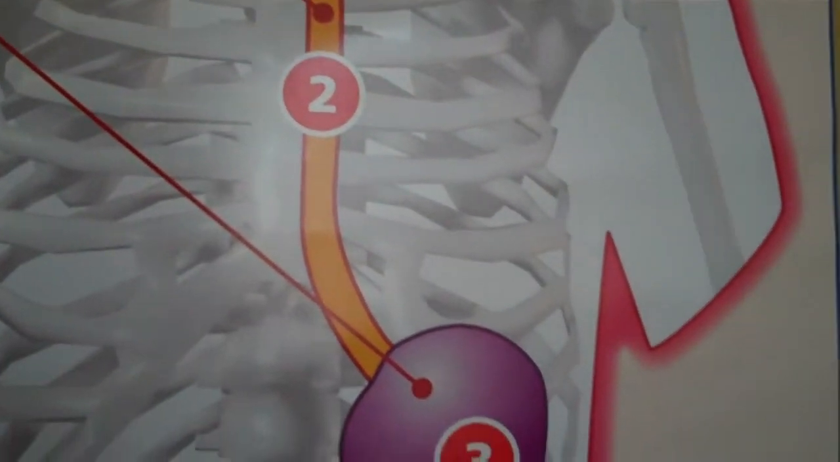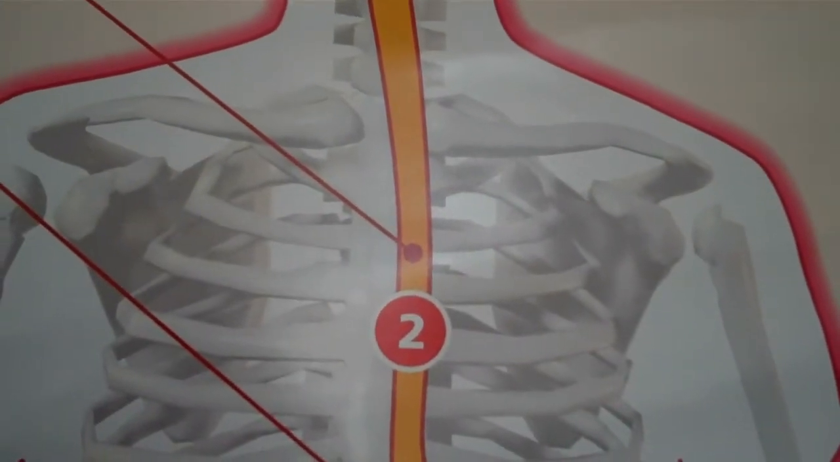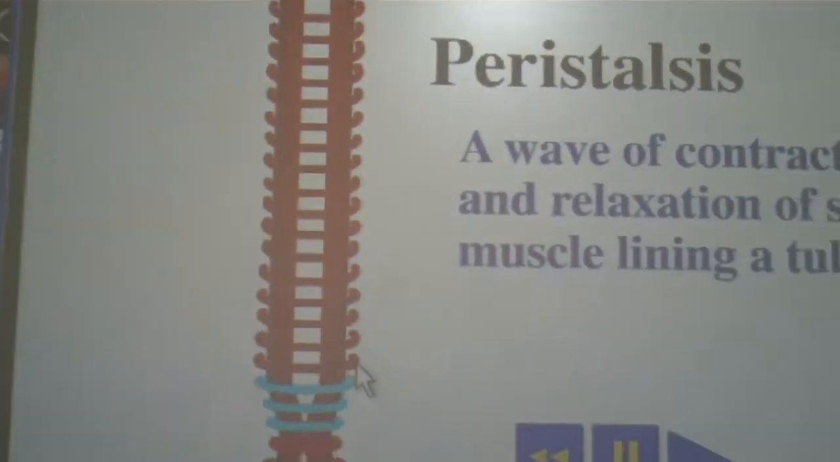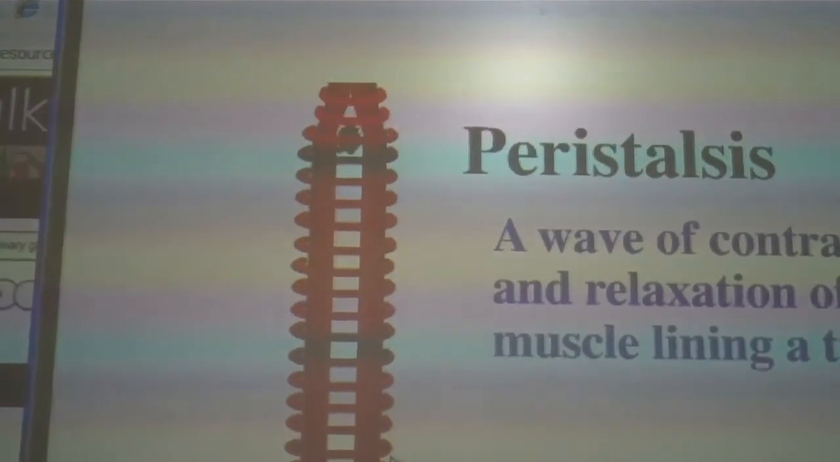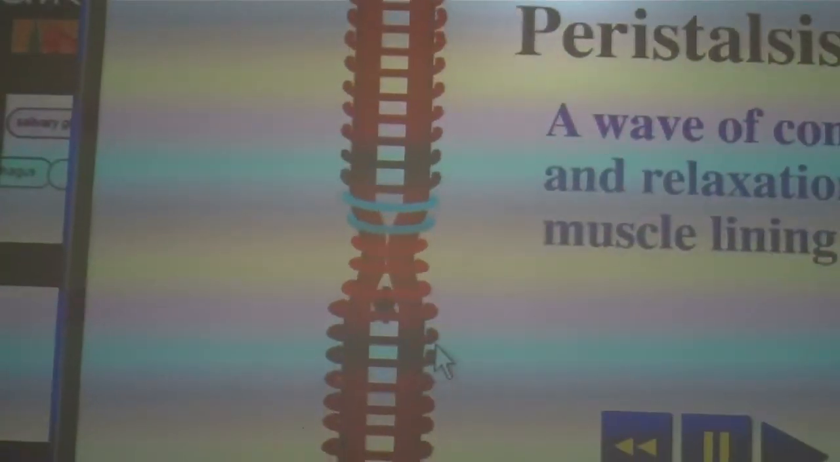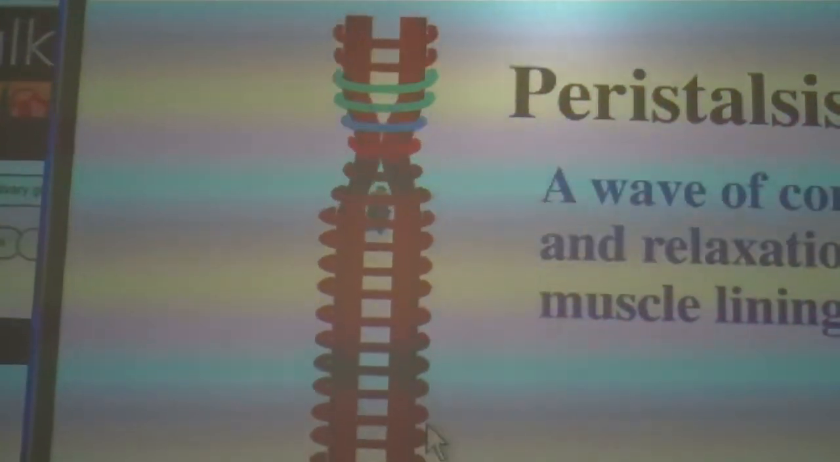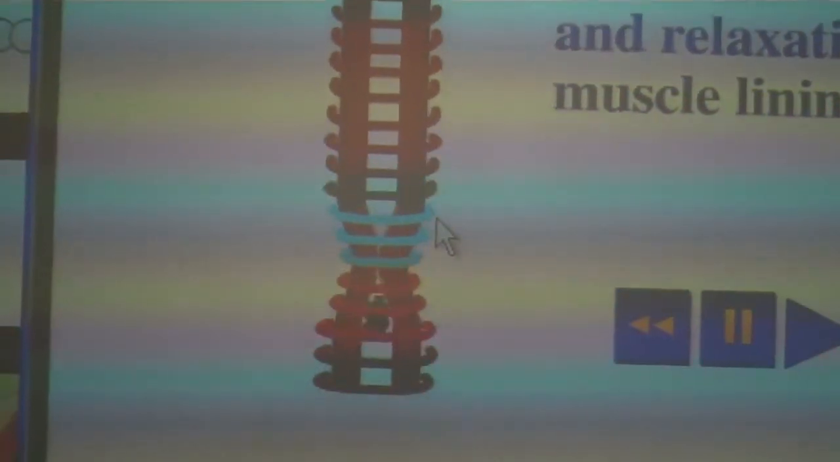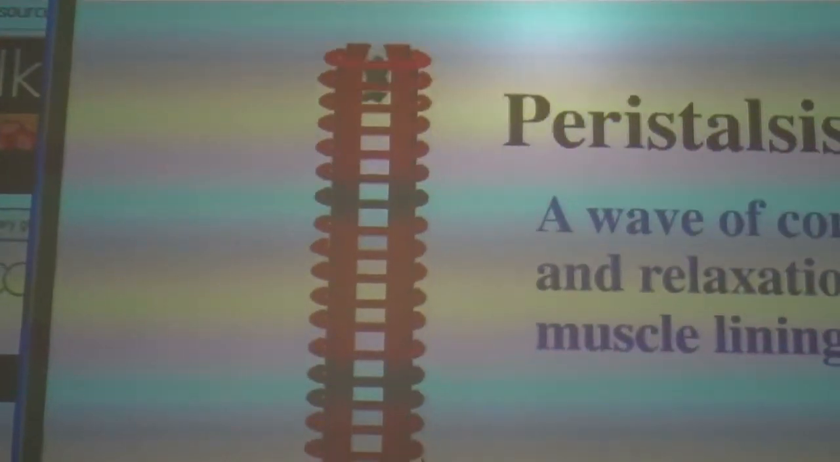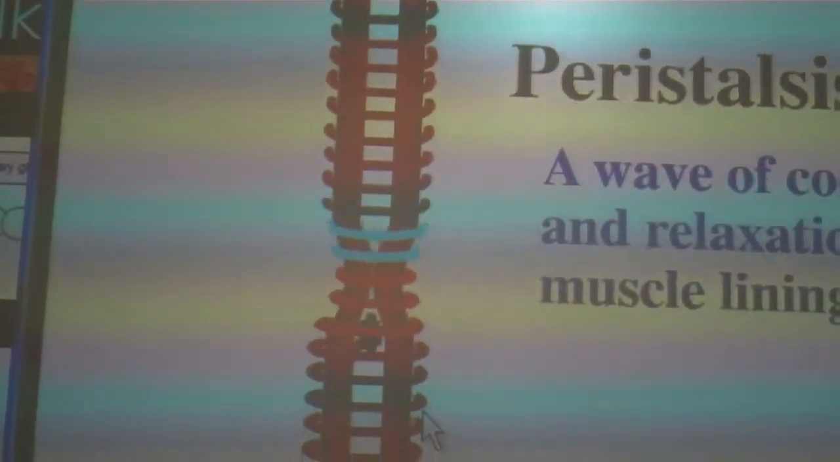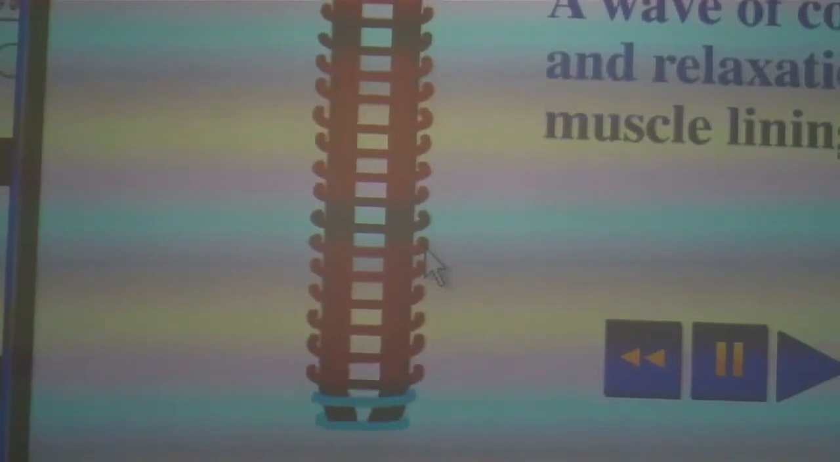Okay, so we finished with the mouth, and we're now going to look at the esophagus. And the esophagus is this tube that goes from the mouth to the stomach. And this tube is a muscle, and this is how it works. Okay, this is showing peristalsis taking place. And so the muscles of the esophagus squeeze the food down from the mouth to the stomach. There is also mucus lining the esophagus so that the food can slip down quite nicely.